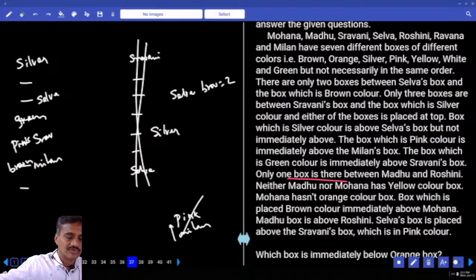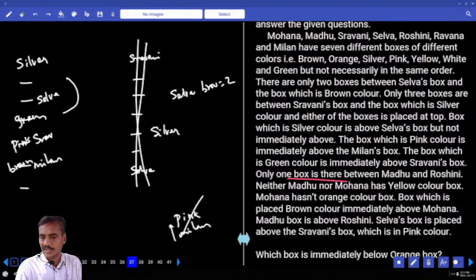Then what is the possibility we have here? Madhu and Roshni there must be exactly 1, isn't it? Now in these two places, and they get Madhu and Roshni. And neither Madhu nor Roshni has yellow color box. And Mohana does not have orange color box.